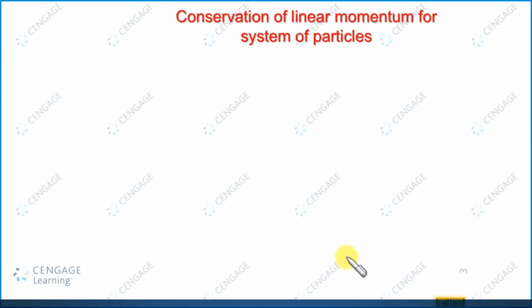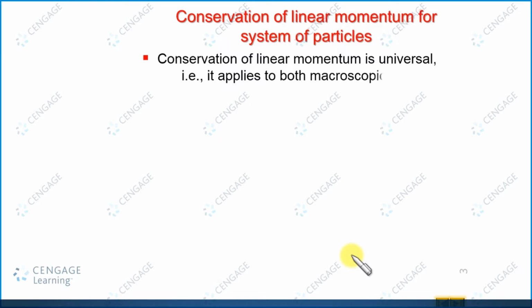And this conservation of linear momentum principle is universal in nature. That means it is applied to both macroscopic and microscopic systems. That means we can apply conservation of linear momentum for the Earth and Sun system, and even we can apply this principle for atomic or nuclear physics also, where classical mechanics fails.